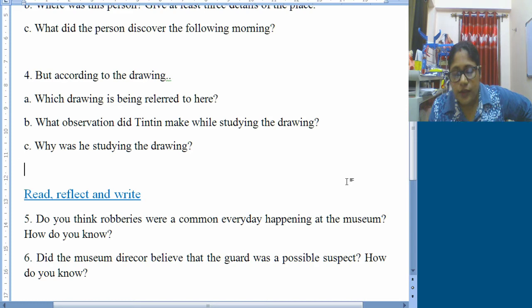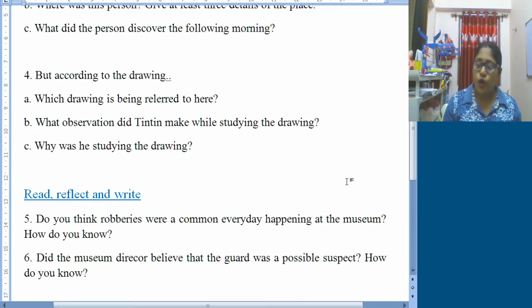He has not shown any attitude which can make us feel that the guard can be a suspect. Along with that, in order to prove that the guard did not commit the theft, he also added that the fetish did not have any intrinsic value. So all these things tell us that the director did not believe that the guard was a possible suspect.